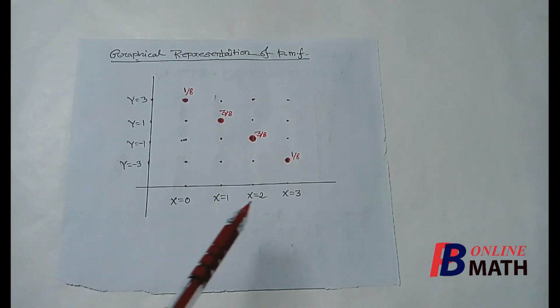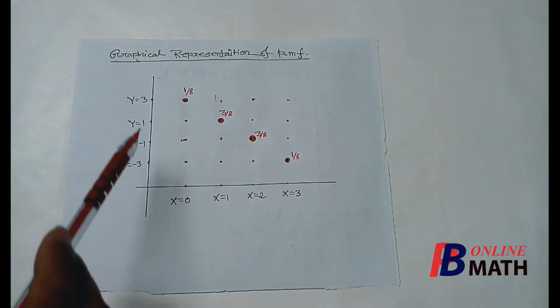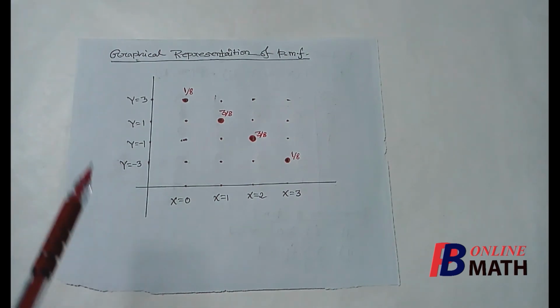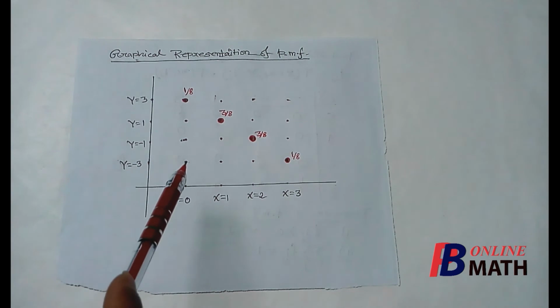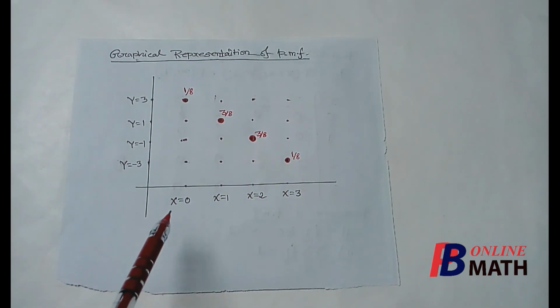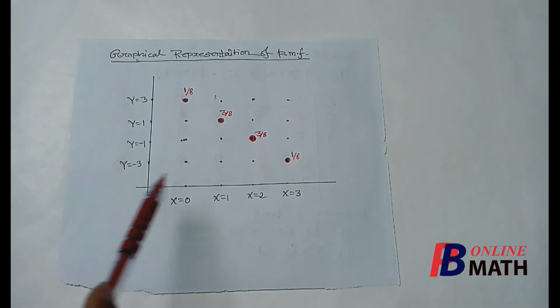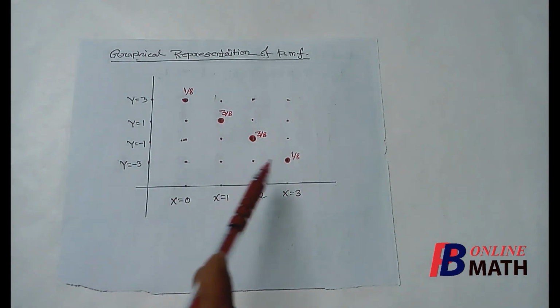If this is the x-axis, the axis of the spectrum of x, and this is the axis of the spectrum of y, and we plot the values of x and y, then these are the 16 spectrum points corresponding to the two random variables x and y, denoted by black dots.